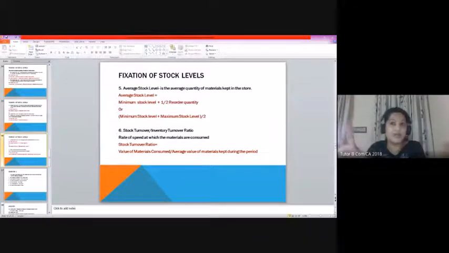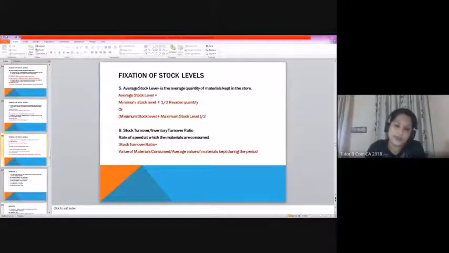It's not an optional one. You have to learn both of these, because in certain cases, as I said, you may not be able to compute the maximum stock level. In that case, we can compute the average stock level from the information given, that is the minimum stock level required by the firm. So minimum stock level plus half into reorder quantity.